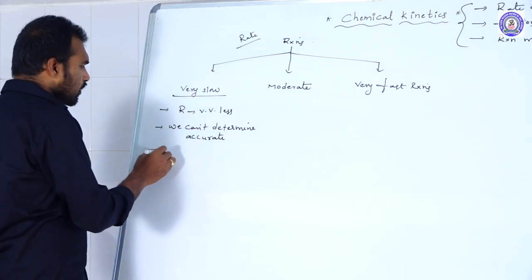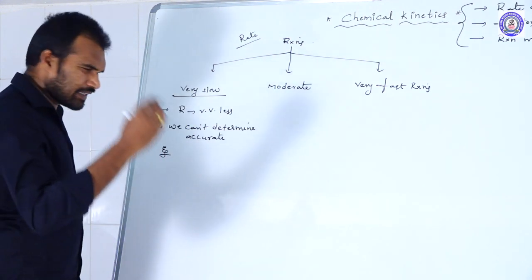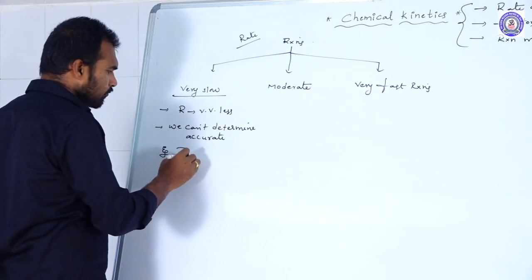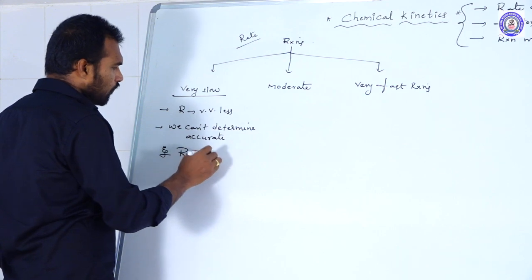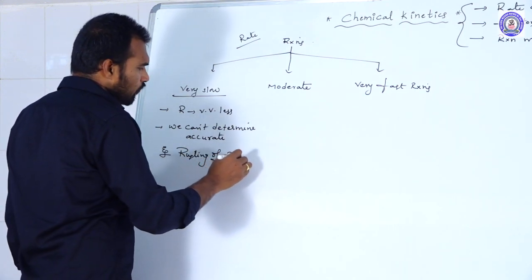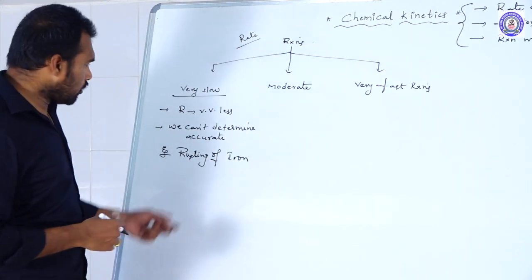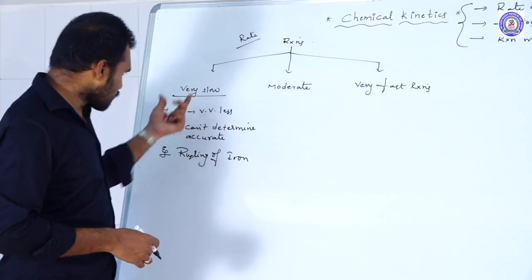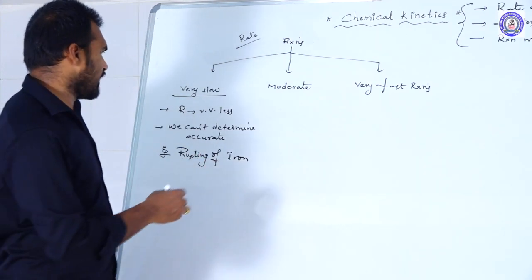What examples come under very slow reactions? The best example is rusting of iron in the presence of humidity. This is the best example for very slow reactions.